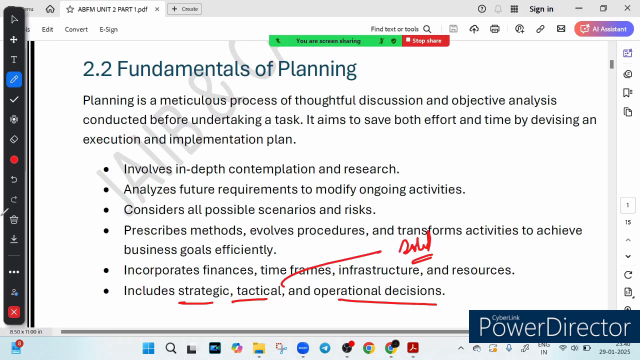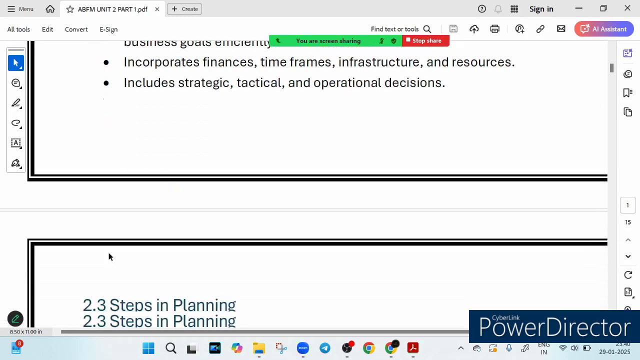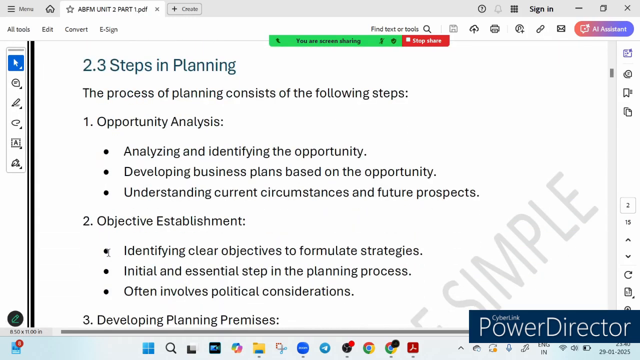Now let's see the steps in planning. So now we can contemplate how important planning is, right? Now what are the steps included in planning? Let's discuss now. So friends, ever seen a cricket team win without a strategy? No chance. The same goes for banking and business. Without proper planning, you are just guessing. So we will break down the key steps in planning in the simplest way possible.